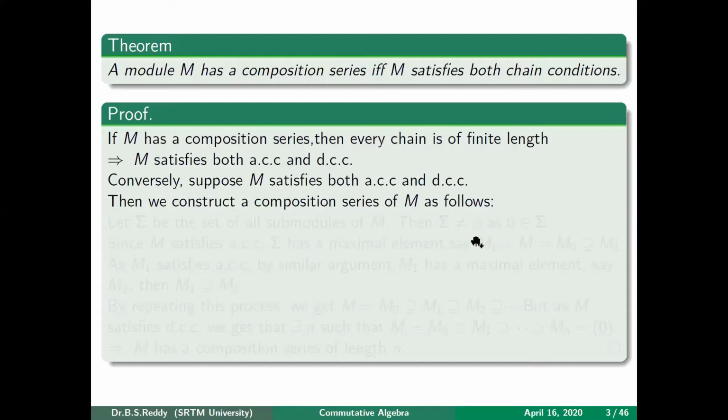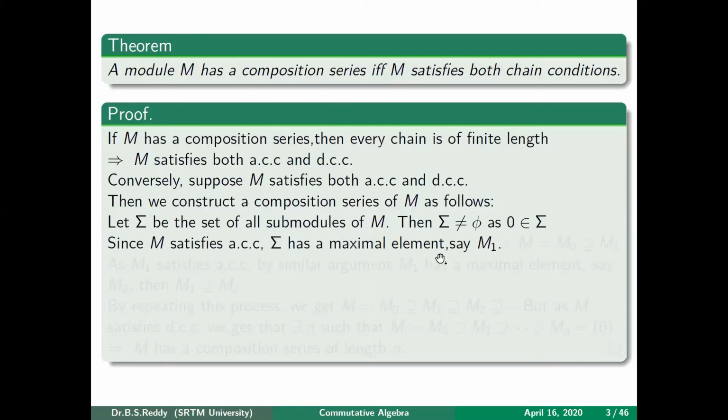First, let sigma be the set of all submodules of M. Because 0 is a submodule of M, it is non-empty. By using the fact that it satisfies ACC, every non-empty subset of submodules of M has a maximal element by the definition of ACC.